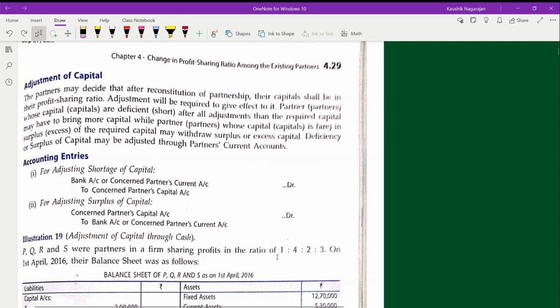Okay. Now, the concept which we are going to see is adjustment of capital. In the adjustment of capital, we will have two concepts. First, change in PSR. With respect to change in PSR, we are going to see adjustment of capital.